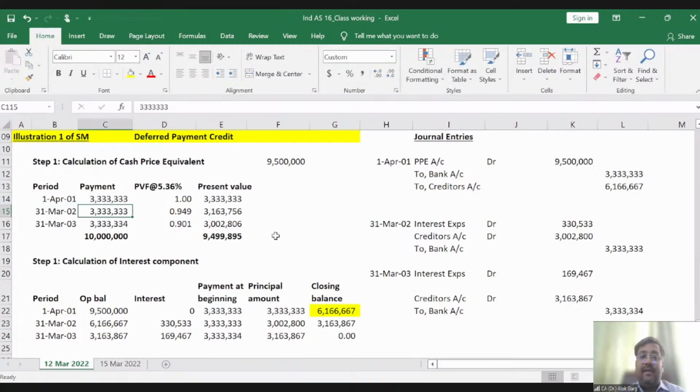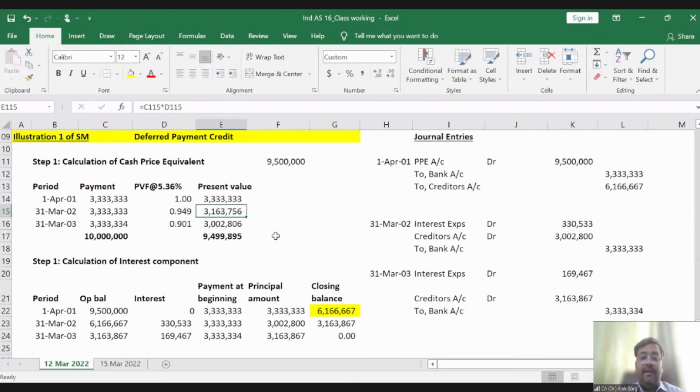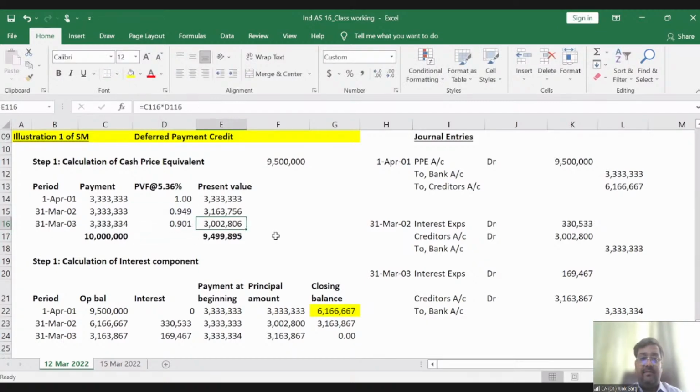At the end of first year, we are paying the second installment. What will be the interest rate? 5.36%. What is the present value factor? Present value factor is equal to 1 divided by 1 plus 5.36%, right? So when I multiply 33,33,333 by 0.949, I'll get this present value. And when I divide 0.949 by 1 plus 5.36%, I will get the discount factor at the end of the second year, right?